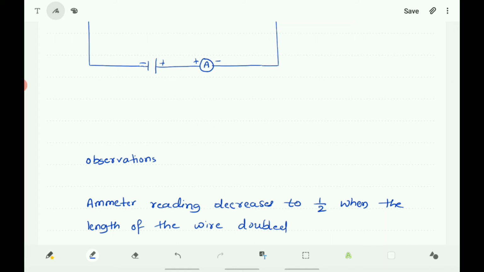You can conclude that in both cases nichrome wires are used, and in the second case the length of the wire is doubled and the current flowing through the circuit is decreased to 1/2 of the previous case. That is the observation done here.